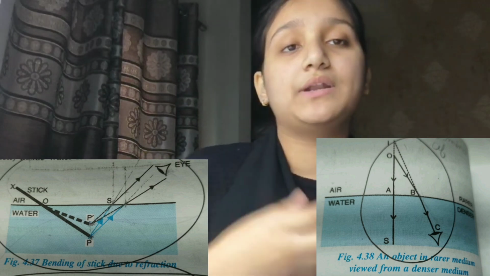This is very important. So your chapter 4, refraction of light at plane surfaces, this whole chapter you have to prepare very well, and also all the ray diagrams, because I can't say that this is not important. Everything like real and apparent depth is very important. And bending of a stick due to refraction, an object in a rarer medium viewed from a denser medium, all this is very important. You have to practice it very well. And also deviation through 90 degrees, through 180 degrees, through 60 degrees, everything and their examples, it is very important.